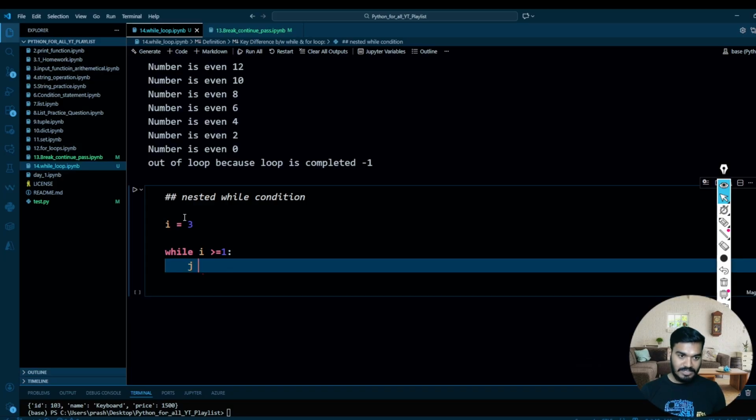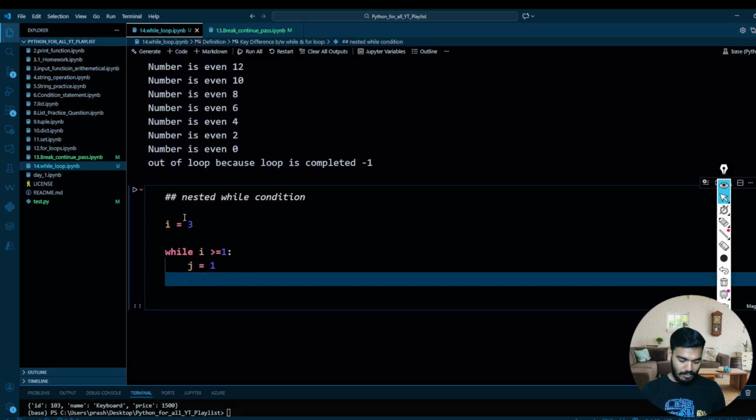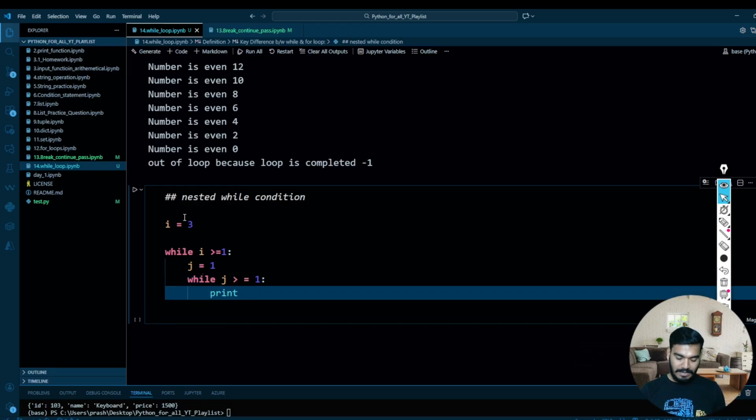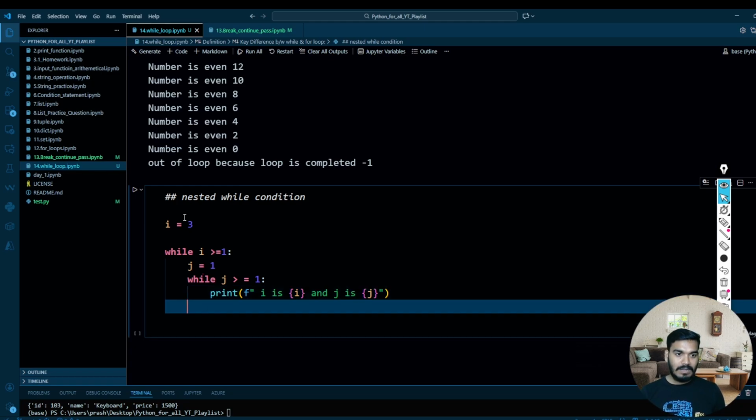Okay, then we define j equal to, let's say, 1. And again over here, while j is greater than or equal to 1, and then write over here print i is i, j is j. Over here, let's try to decrement your i. So i minus equal to 1.